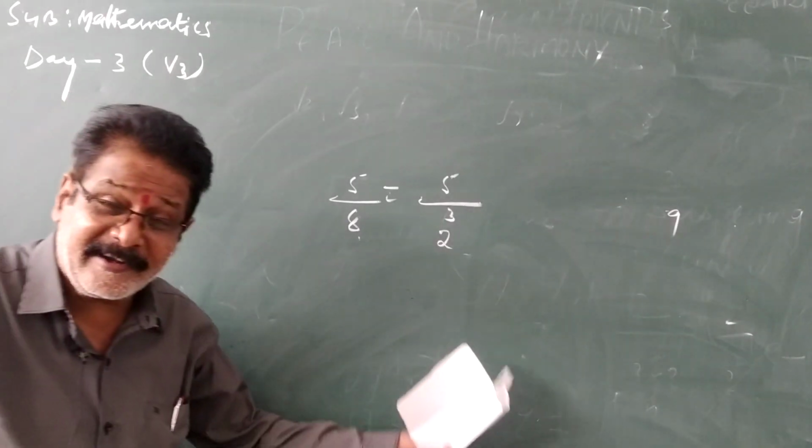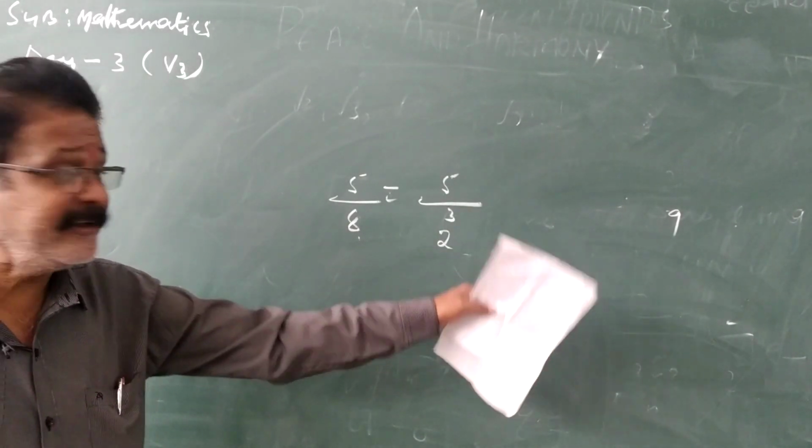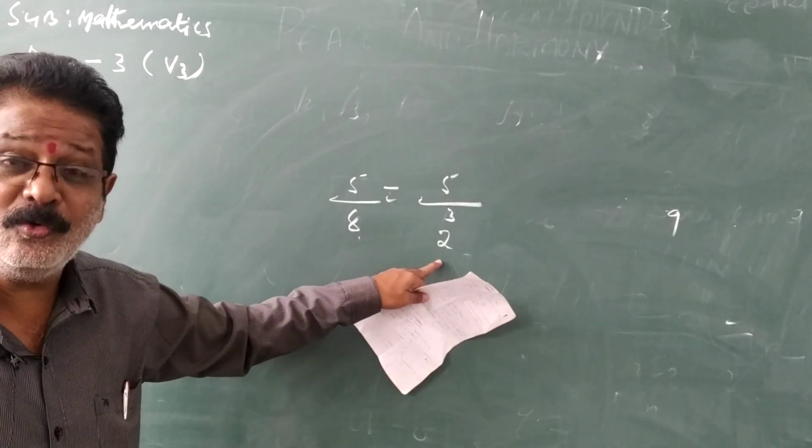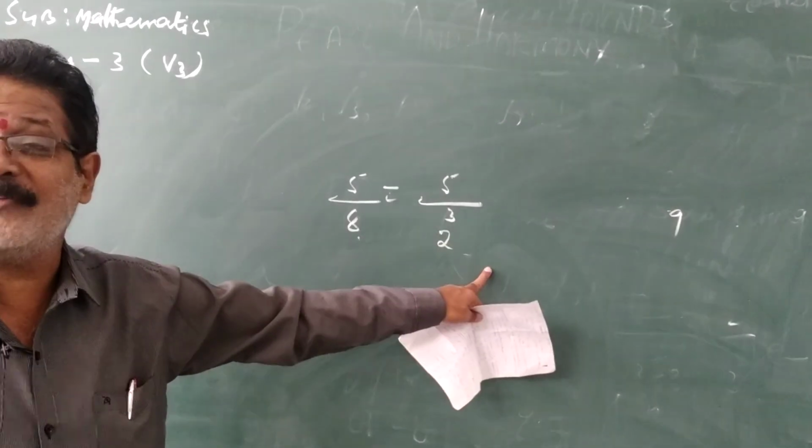When it is a terminating decimal, the denominator should have the factors 2 and 5 only. In the denominator, what factor do you have? Only 2. Which factor is absent here? The factor 5 is not there.